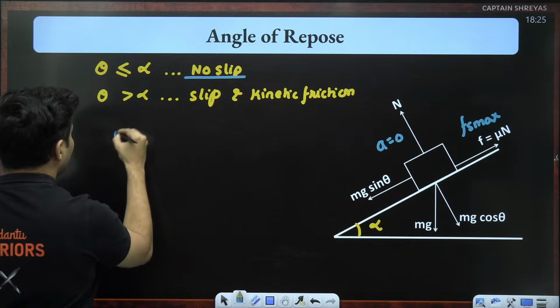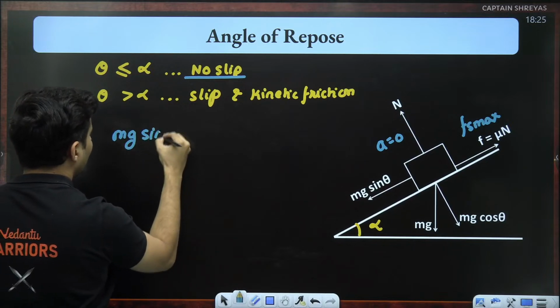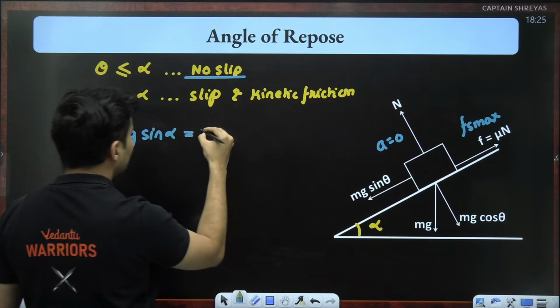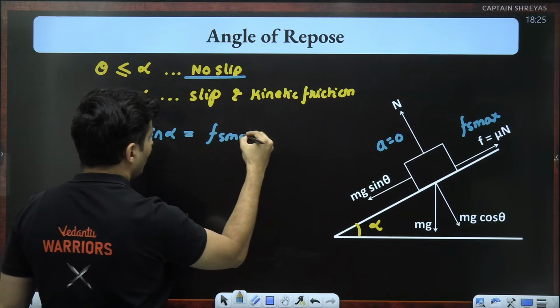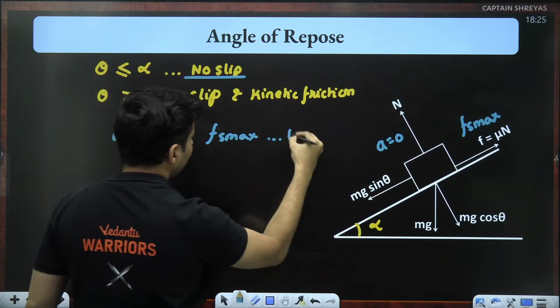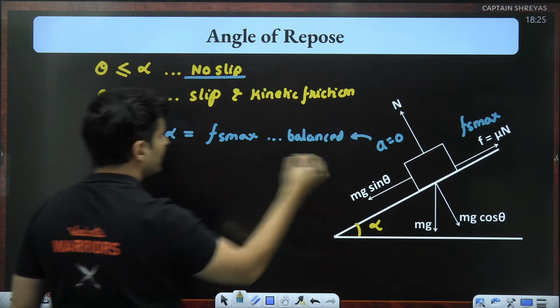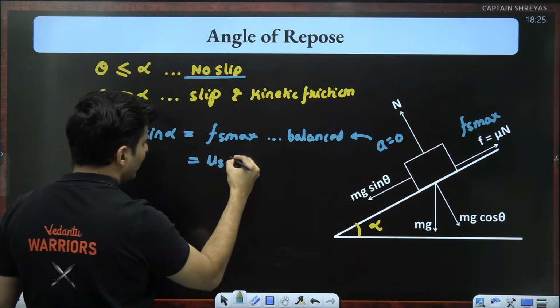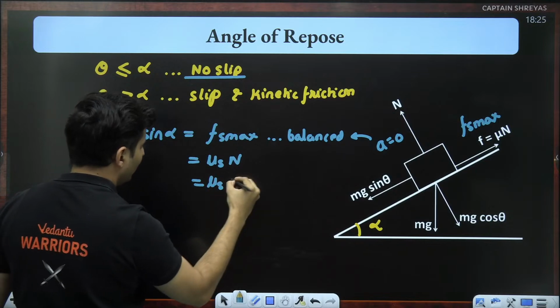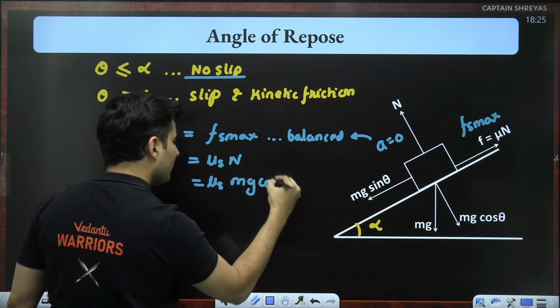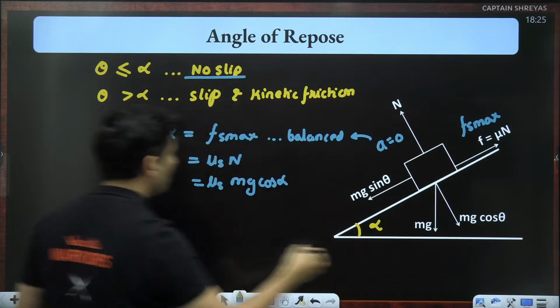So mg sine alpha is being balanced by the friction up the slope. They are all balanced because acceleration is 0. Fs max is mu s into N, and the normal force is mg cos alpha.